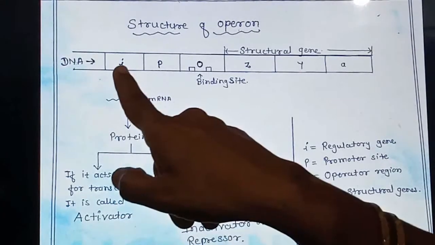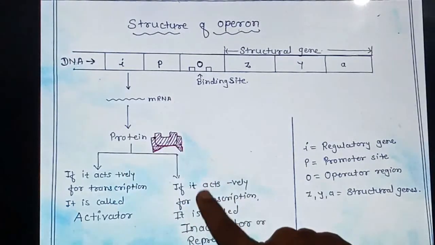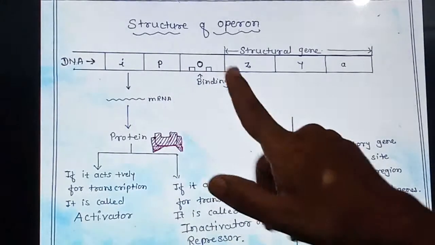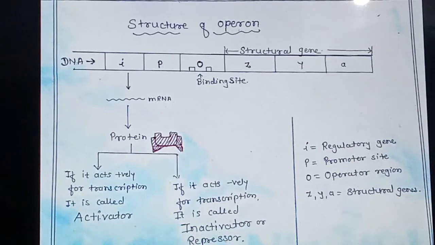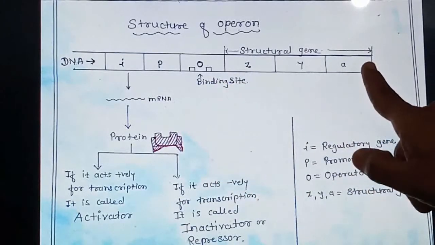But if this regulatory gene's protein acts negatively, then it is called an inactivator or a repressor. Inactivator means one which does not activate the transcription, and repressor means one which suppresses or stops the process of transcription.